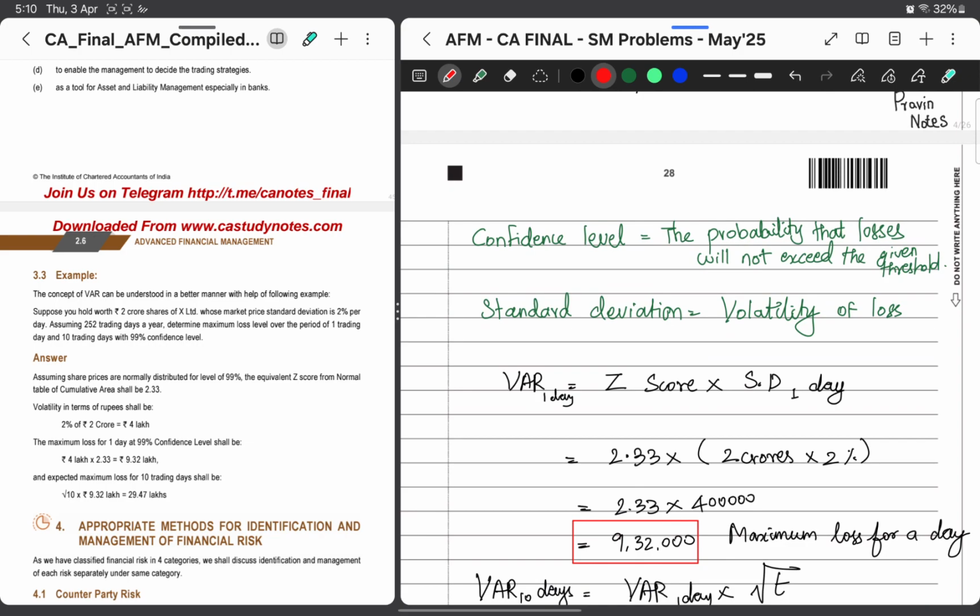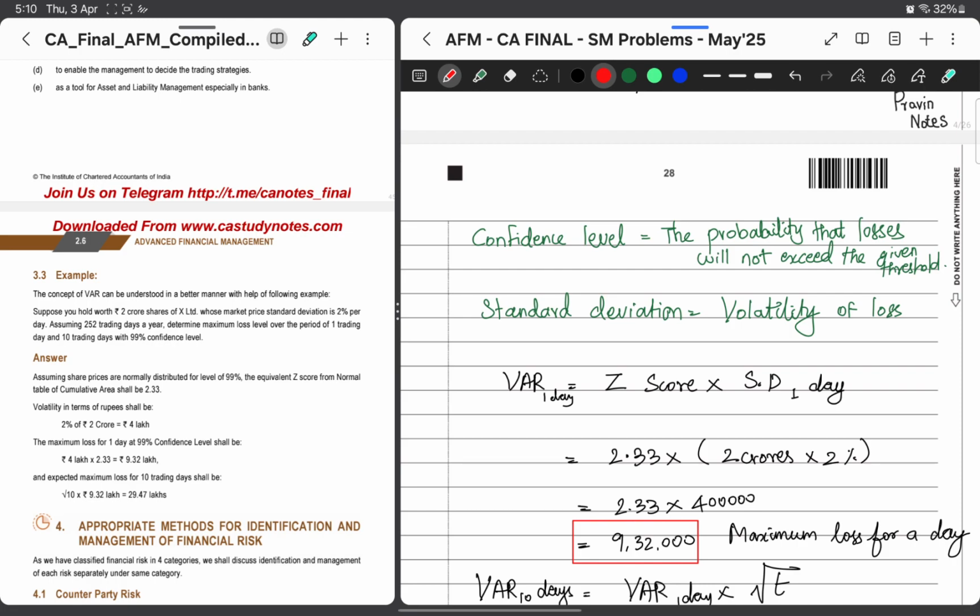So value at risk for 1 day will be Z score into standard deviation for 1 day. As we previously calculated, standard deviation for 1 day will be 2 crores into 2%, wherein 4 lakh I might get as a loss, which we will multiply with 2.33, the Z score for 99% confidence level.